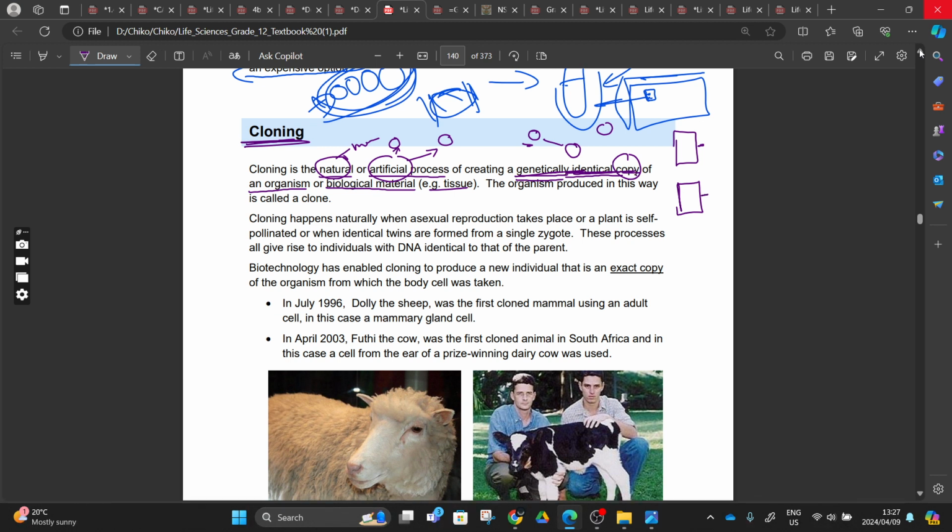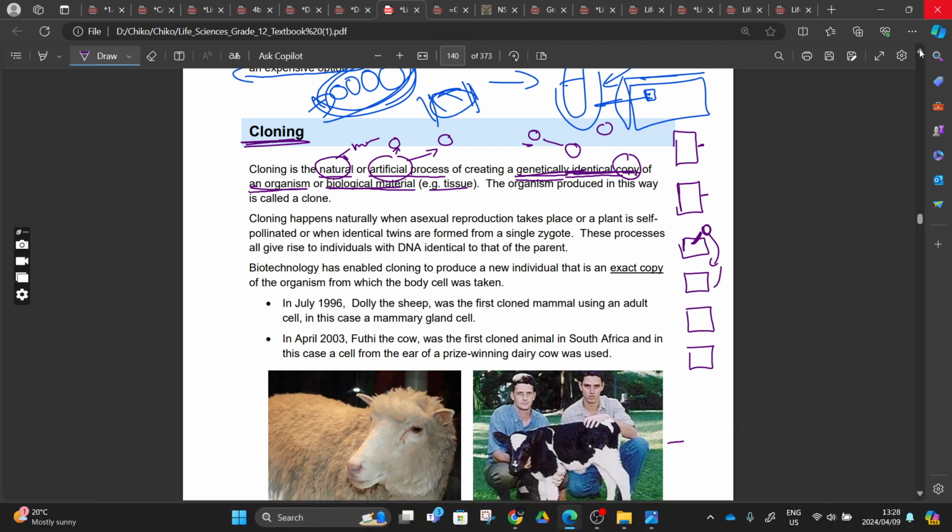Here we are producing a genetically identical copy of an organism or a biological tissue. For example, with a liver tissue, we are making more livers in a lab. We use the DNA in this liver, add it somewhere, cultivate it, and then we produce more livers.